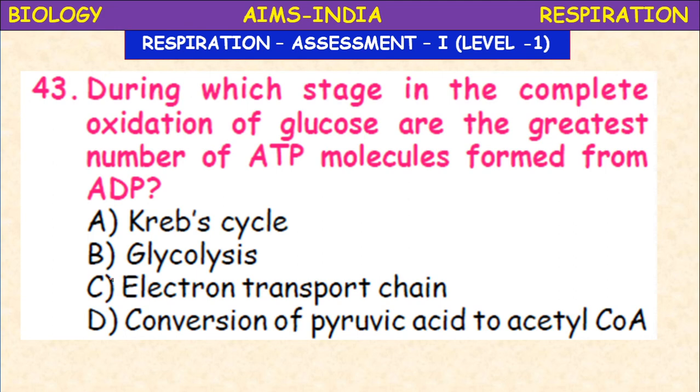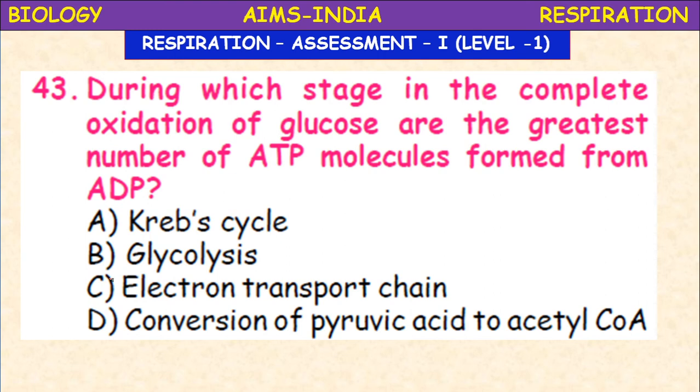During which stage in the complete oxidation of glucose are the greatest number of ATP molecules formed from ADP? ADP means adenosine diphosphate converted into ATP by a process called phosphorylation. So in which step the more number of ATP is produced?